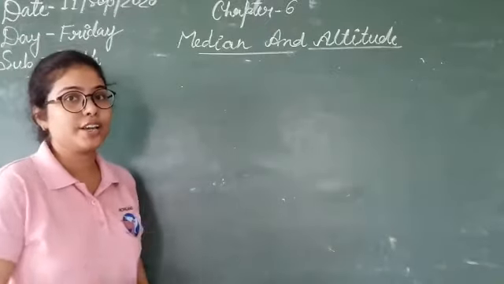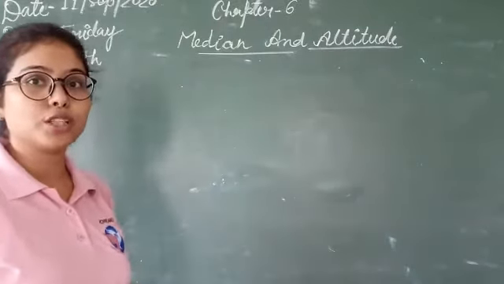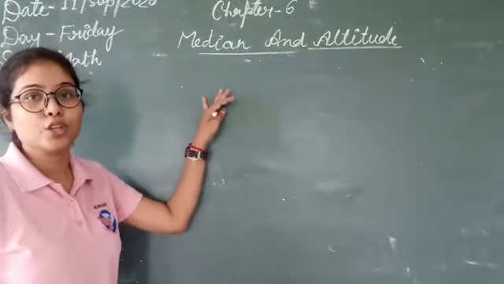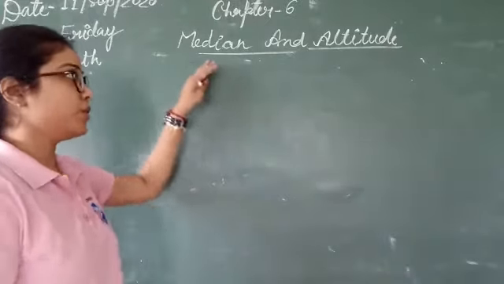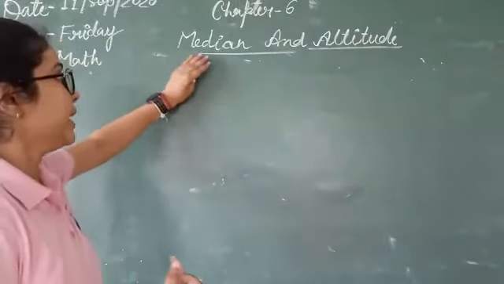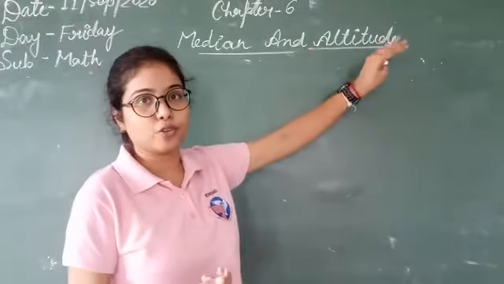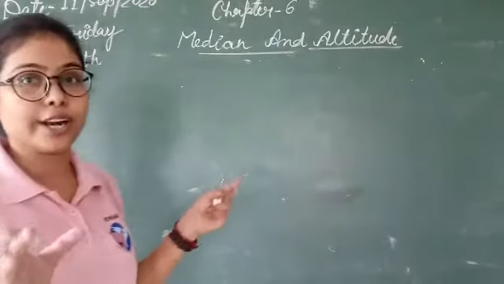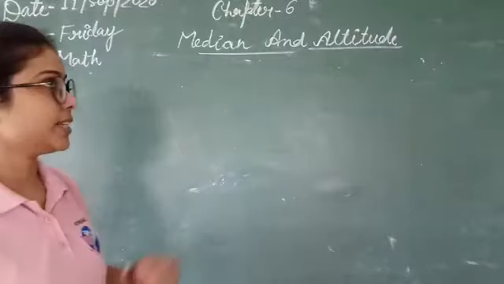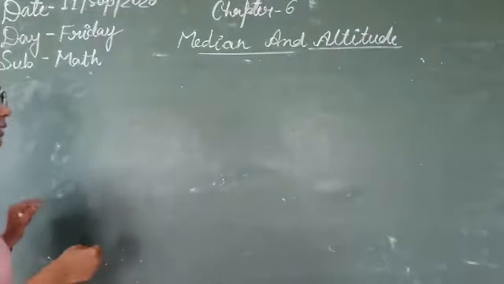Jain students, in our last video we studied the triangle and its types. Today we are going to learn about some properties of a triangle, like median and altitude: what is the median of a triangle and what is altitude. So let's start with the median here.